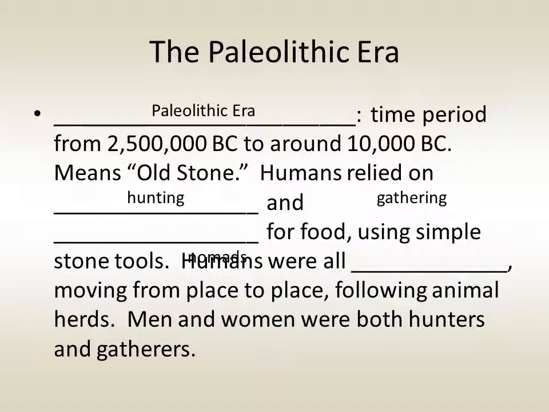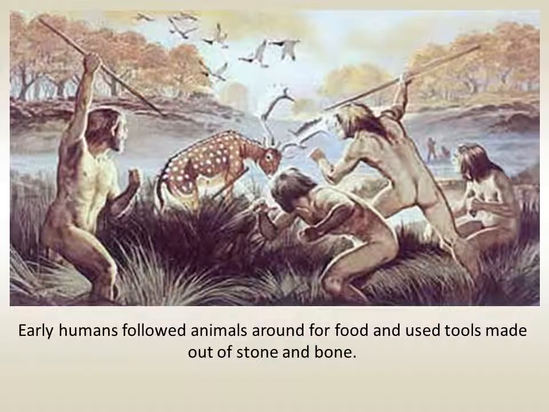Men and women were both hunters and gatherers. There weren't specific gender roles assigned to either group. If a woman was an excellent hunter, she was a hunter. If a man was good at gathering, he was a gatherer. Early humans followed animals around for food and used tools made out of stone and bone.